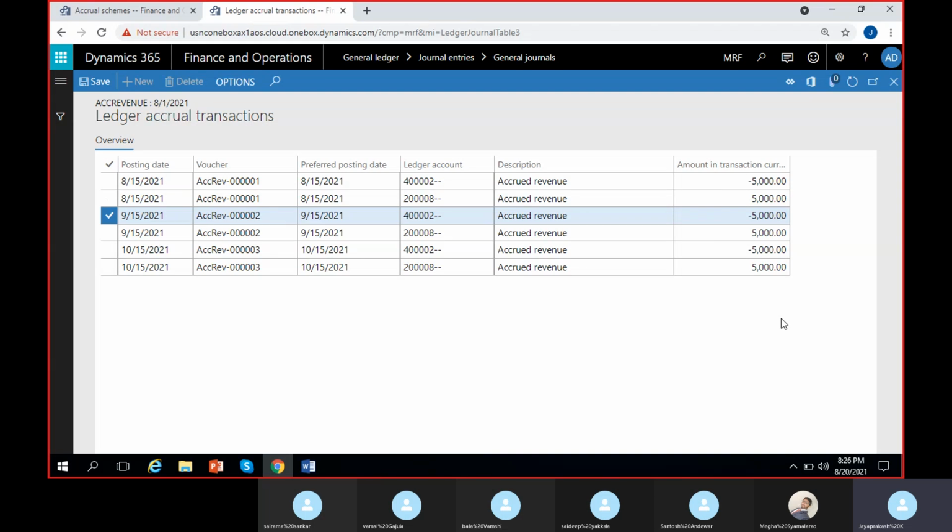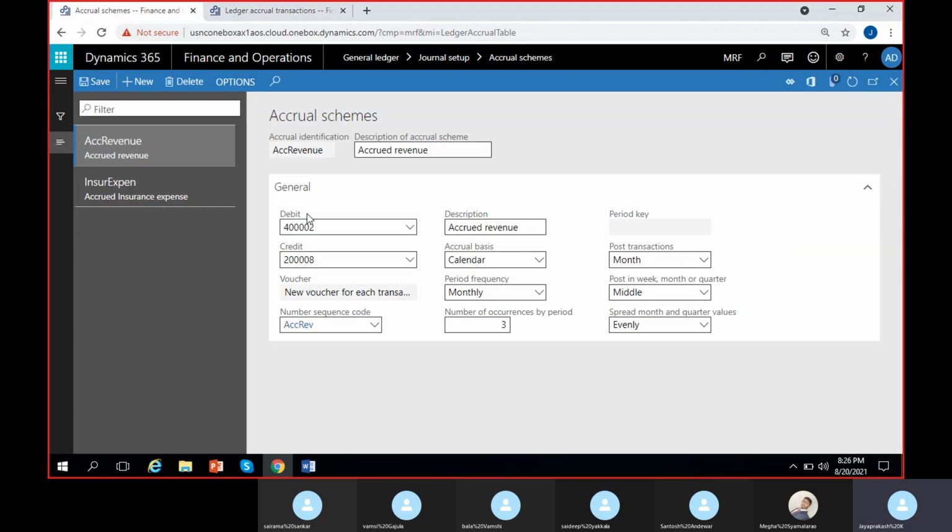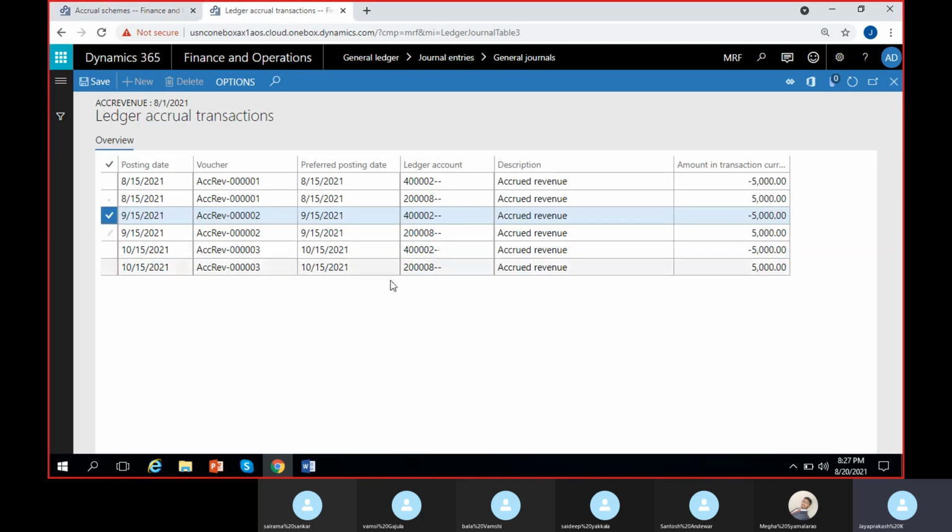If it is not what you are looking for, then you have to go through your configurations to see if there is any mistake. Mostly they will give it upside down. Giving the accounts here is very important. If you give it wrong here, then the accrual will be wrong, or the transaction generated will be wrong. Sometimes it won't generate at all. So you have to give it exactly opposite to the original transaction that you're going to post.